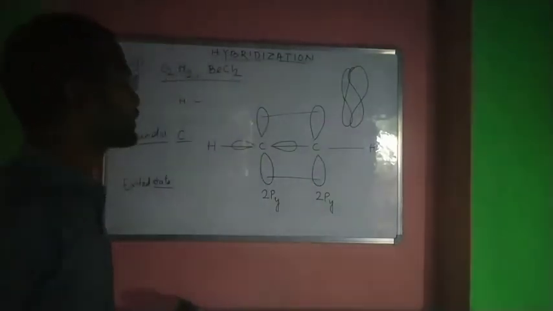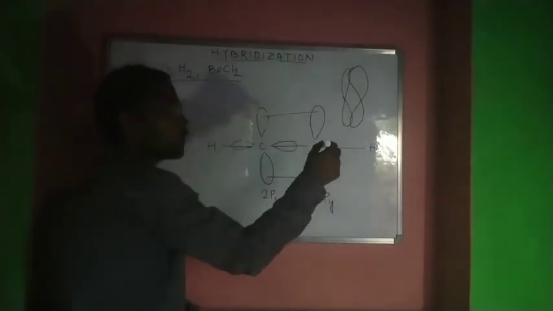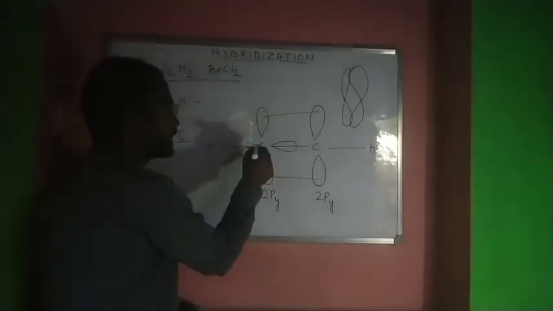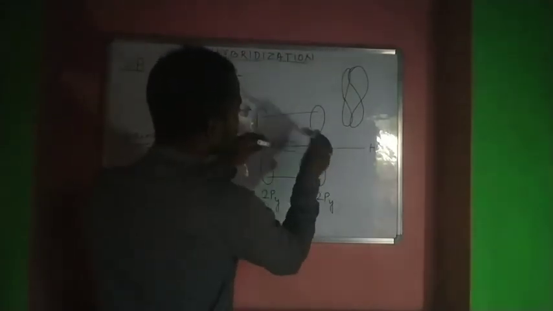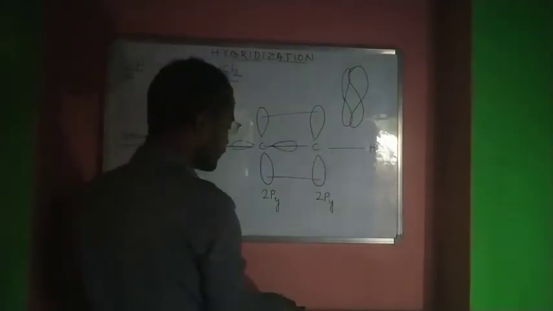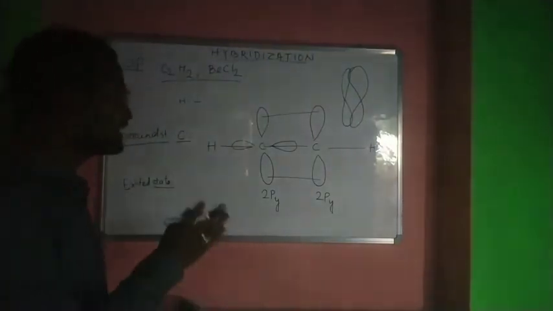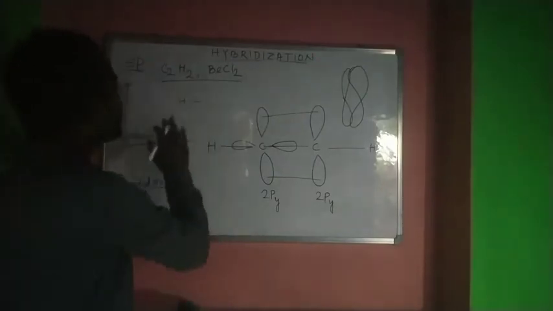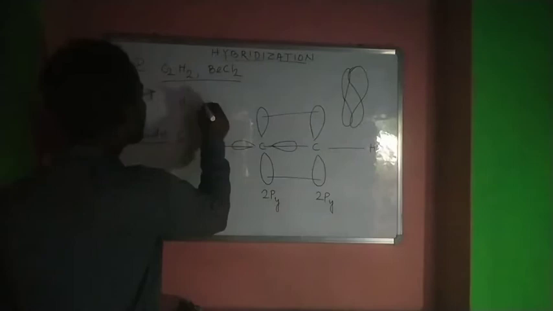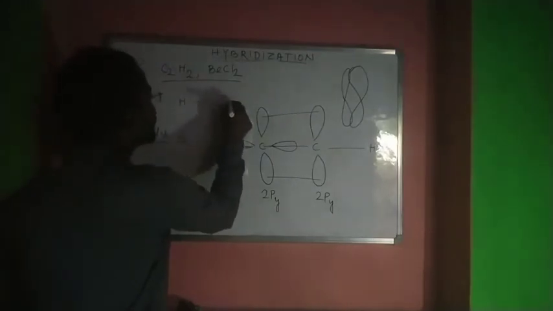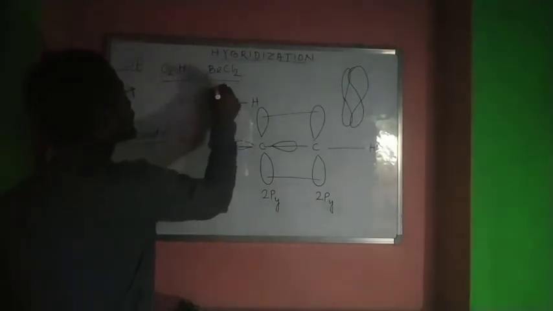Another z orbital is pointing out of the plane, so this orbital and this orbital will overlap sidewise to form another pi orbital from 2pz. This is how pi orbitals are formed in the ethyne molecule. Now if we look at the molecule, the bond angle between these three atoms is 180 degrees.